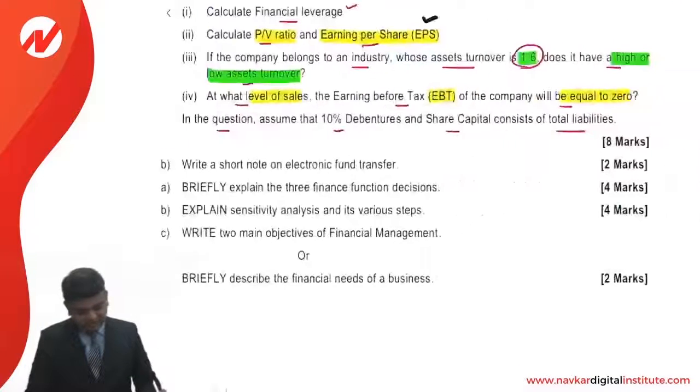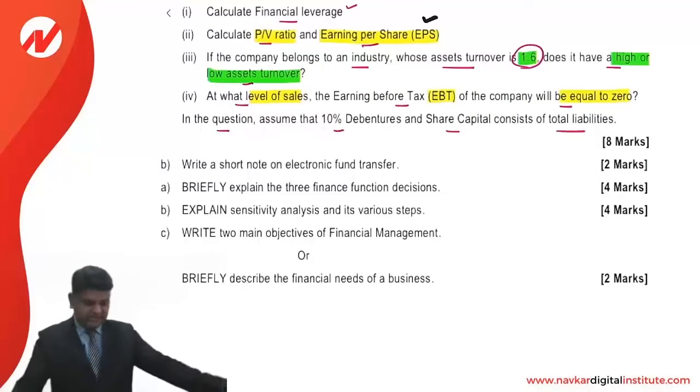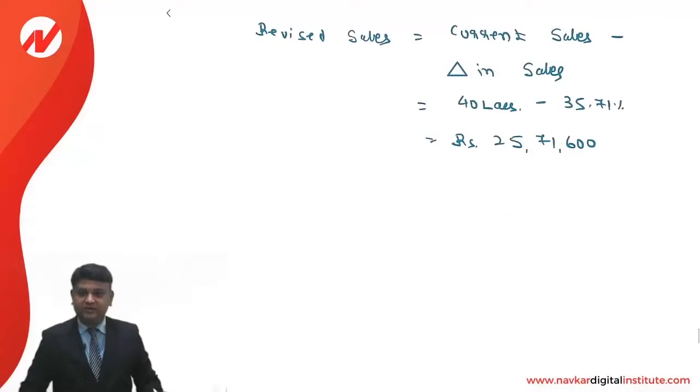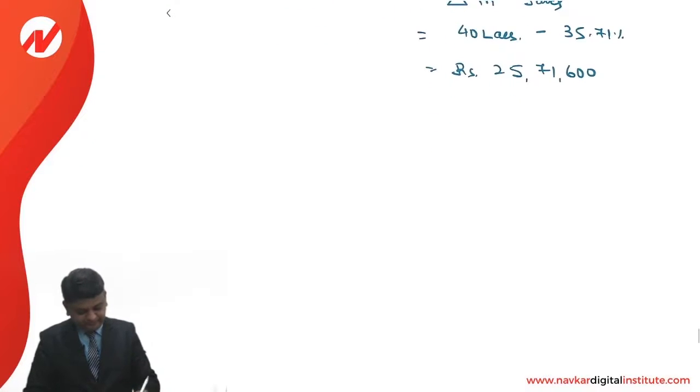So the question says, at what level of the sales will EBT be 0? We understand that when the sales value reduces to 25,71,600, EBT will be 0.